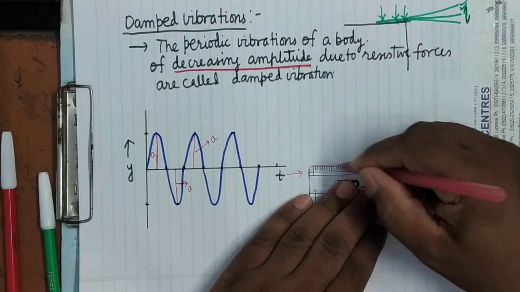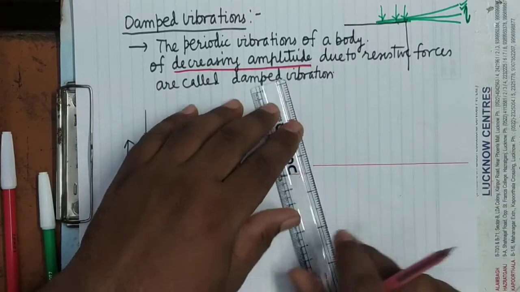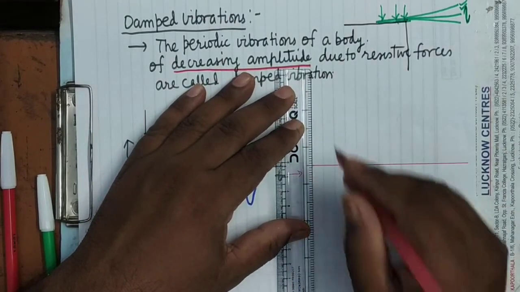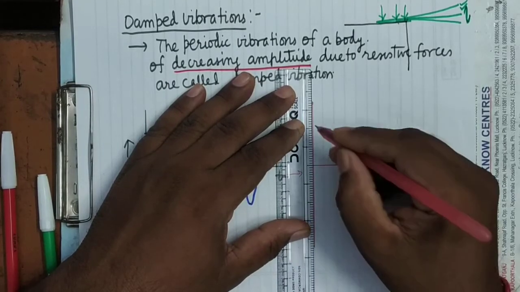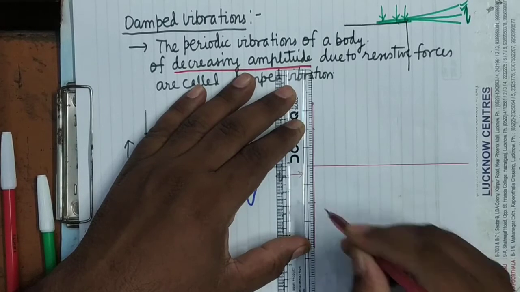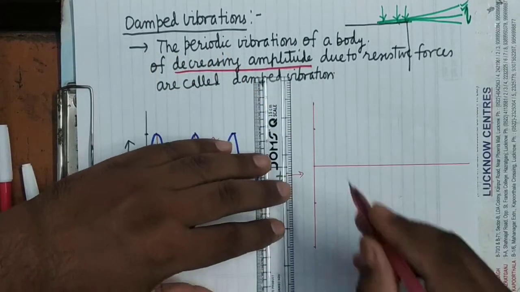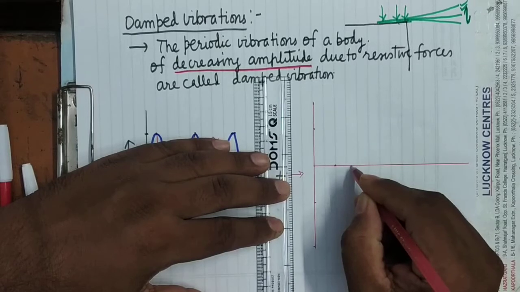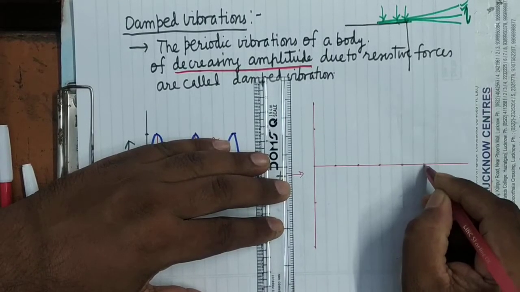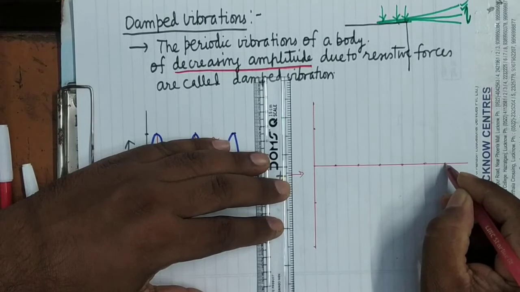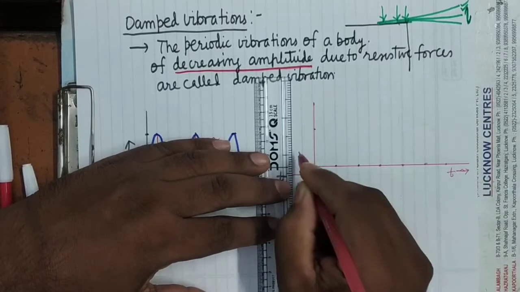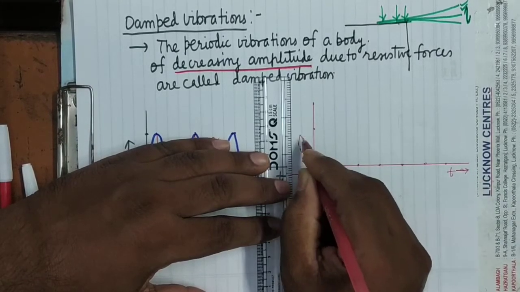But in case of damped vibrations, what will happen? Because of the air resistance, the vibrating body will continuously lose energy, due to which the displacement of the oscillating body will continuously decrease.